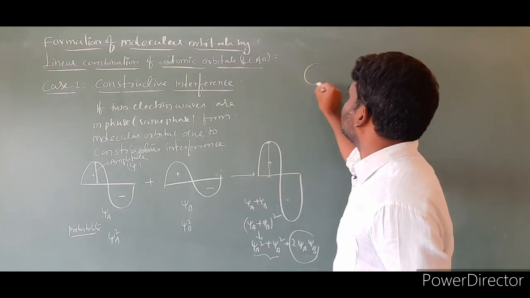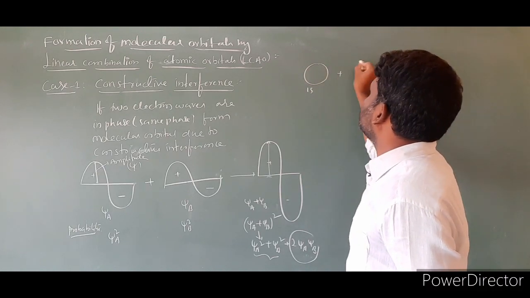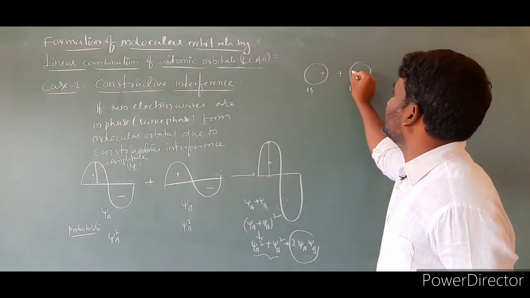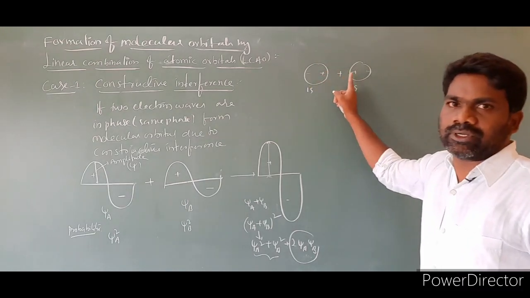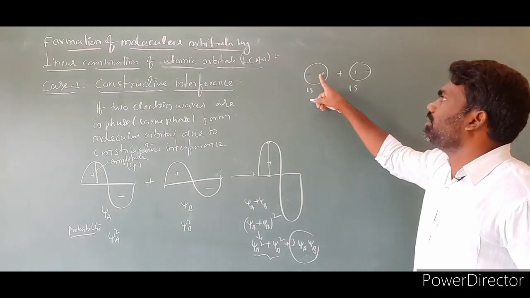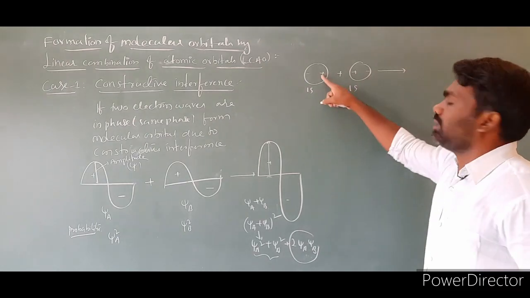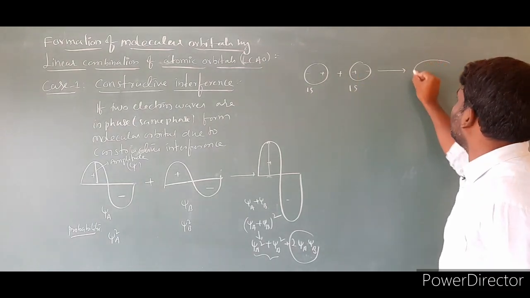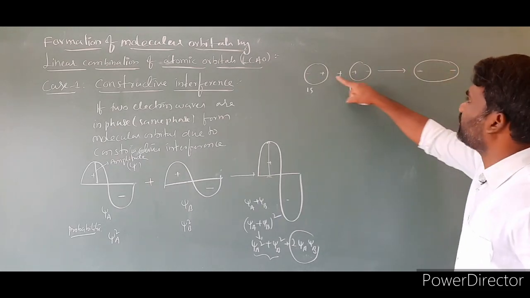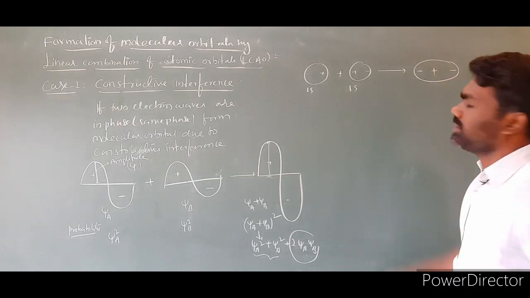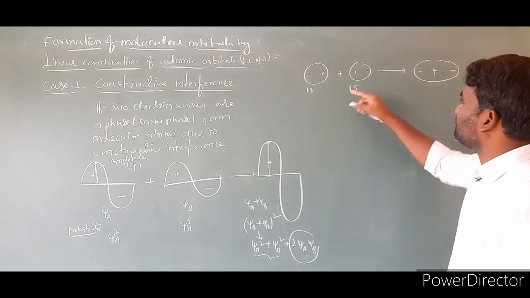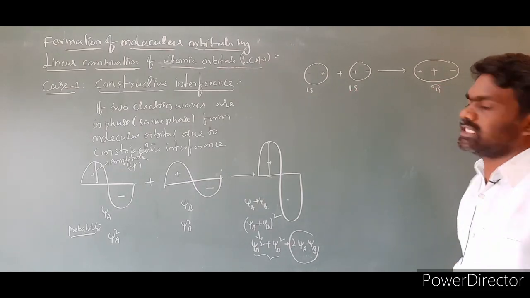Suppose this is a 1s orbital and this is another 1s orbital. This is positive, this is negative, this is positive, this is negative. Positive and negative are not charges, they are signs. The wave sign should be shown by positive and negative. So these two orbitals will combine. In the resulting molecular orbital, this end is negative, that end is negative, and the middle, where they combine, will be positive. So this is the molecular orbital of these two. Which molecular orbital is this? Sigma 1s molecular orbital, sigma 1s.